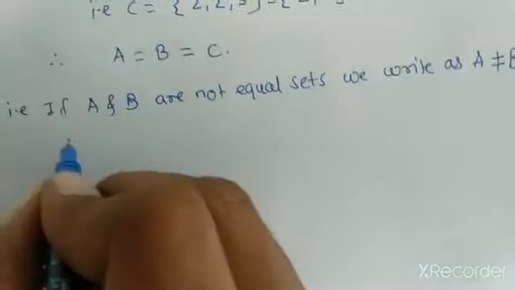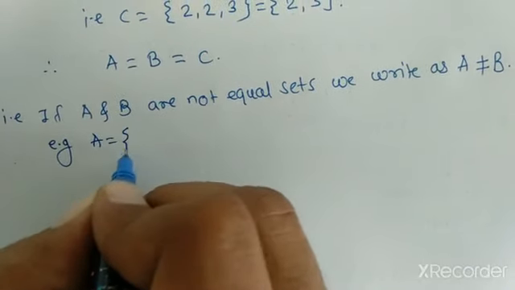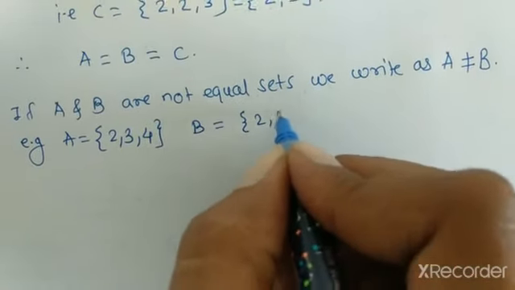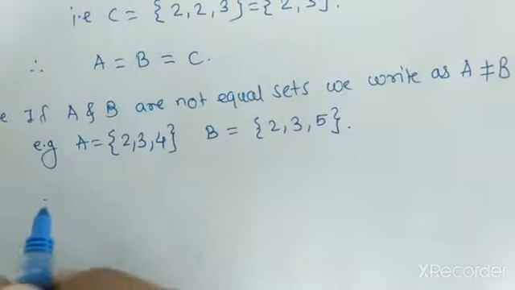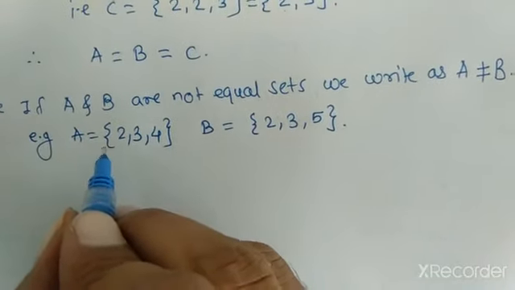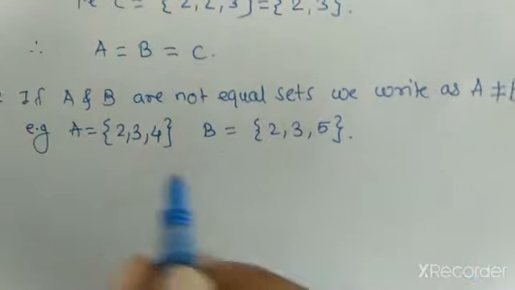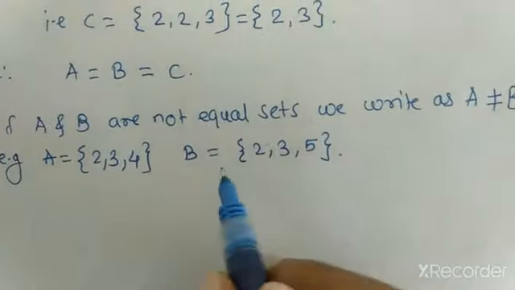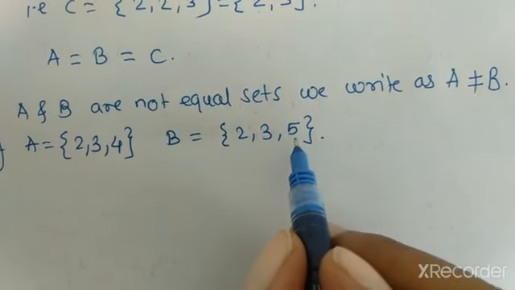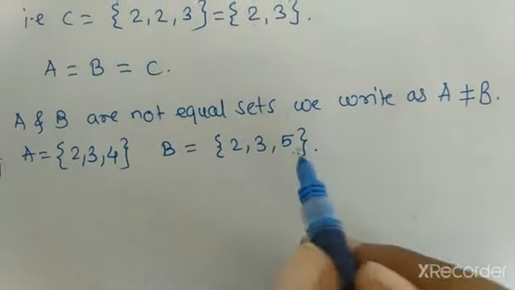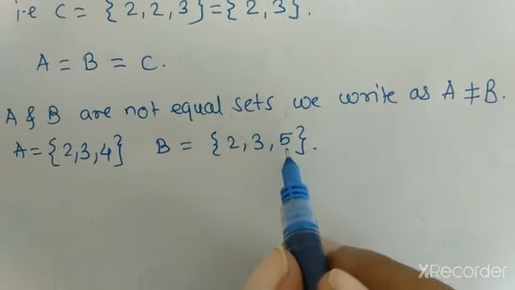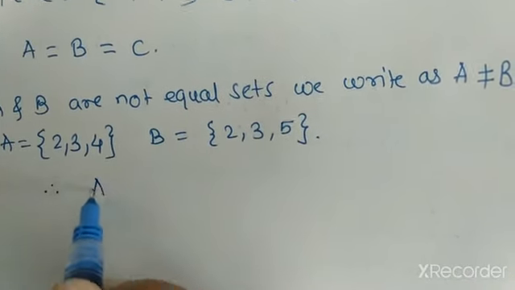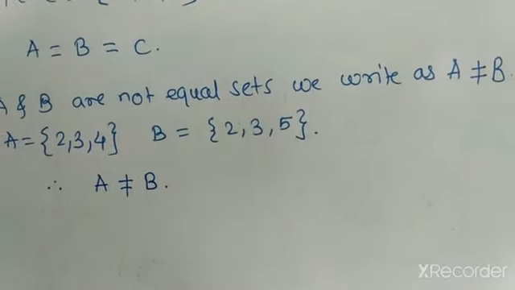For example, A is equal to {2, 3, 4} and B is equal to {2, 3, 5}. We see that the number of elements in both sets is the same, but in set A there are elements 2, 3 and 4, and in set B there are elements 2, 3 and 5. The element 4 is not present in set B, and element 5 is not present in set A. So we can say that set A is not equal to set B.